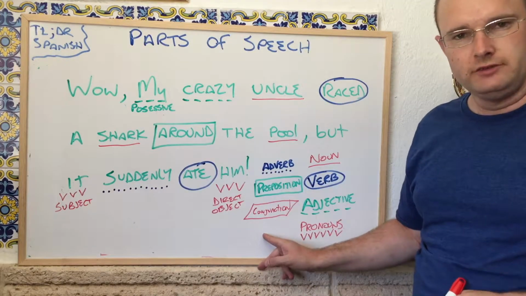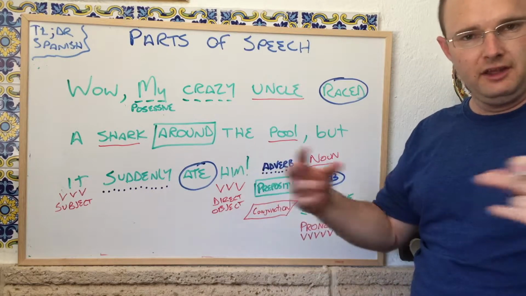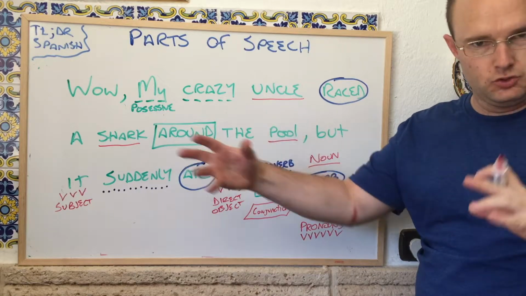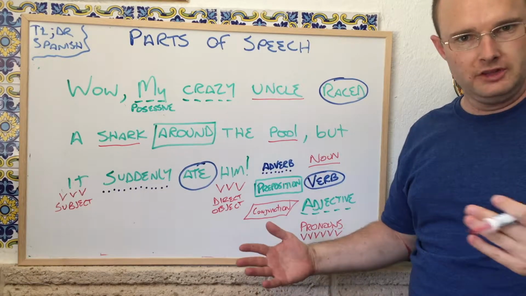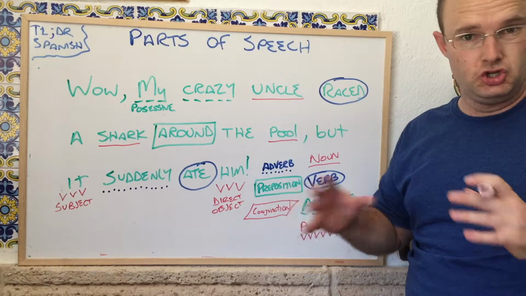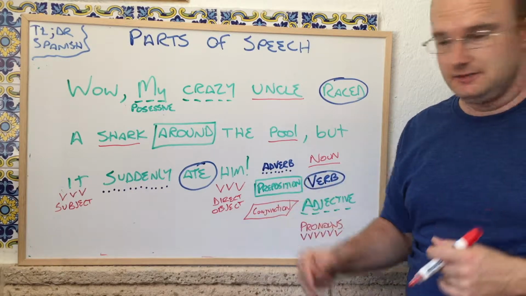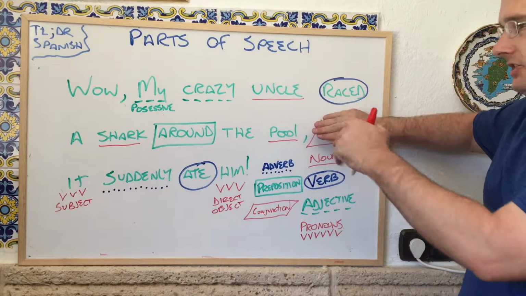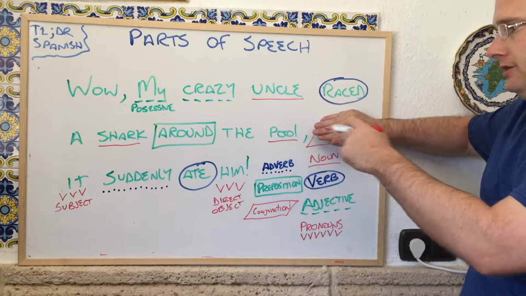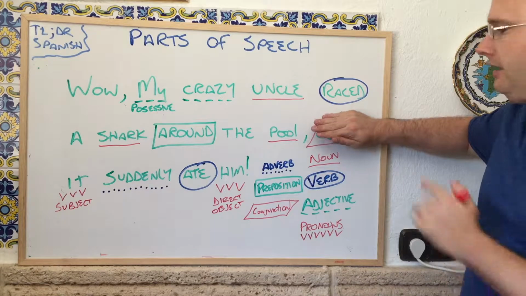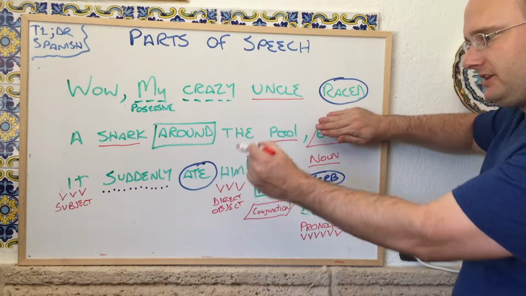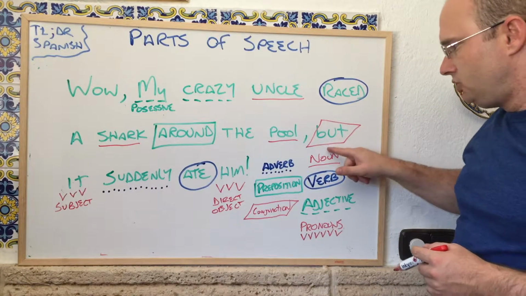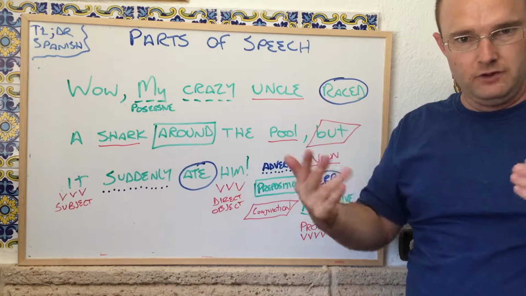Try and find the conjunction. Conjunctions are words that join things together. You know what a junction is. It's something that is between two different things. So let's see if there's a word that's used to join two different phrases. But is the conjunction. Because if I take it out, I have a sentence here: Wow, my crazy uncle raced a shark around the pool. Period. And if I look down here, it suddenly ate him. That's also a sentence as well. So this is a conjunction that's used to join two different phrases together.